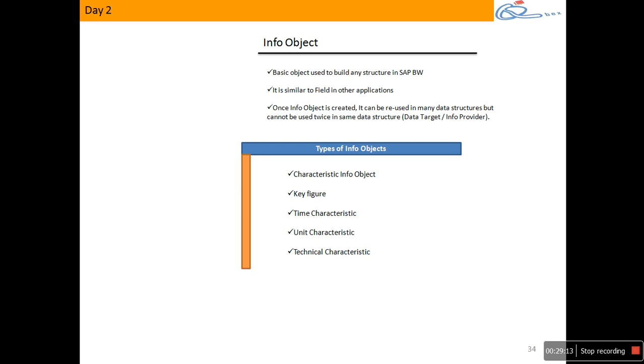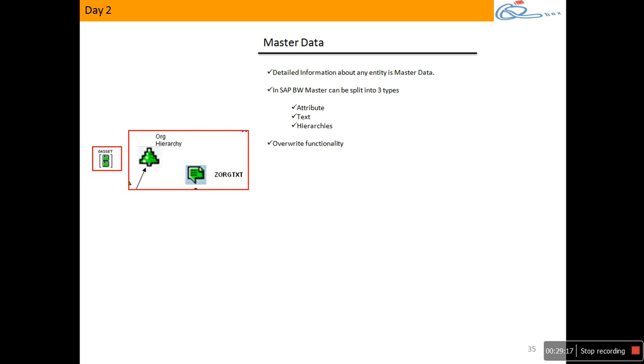Okay. So you understand now what is info object. Yeah? Then master data. Now what is master data? Information about any entity. Yeah? But in BW, what it does is, in BW we divide the master data into three types first. Attribute, text, hierarchy, sir. You asked me, do you normalize in BW? Yes. We do normalize the data in BW by split. This is why we are splitting into three types first.